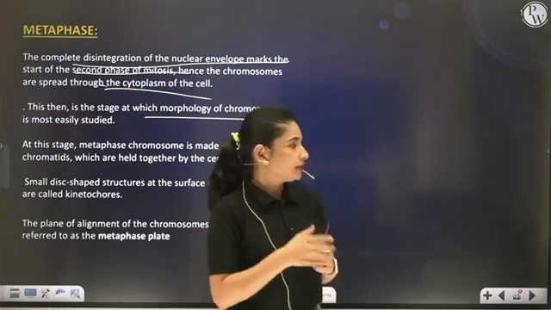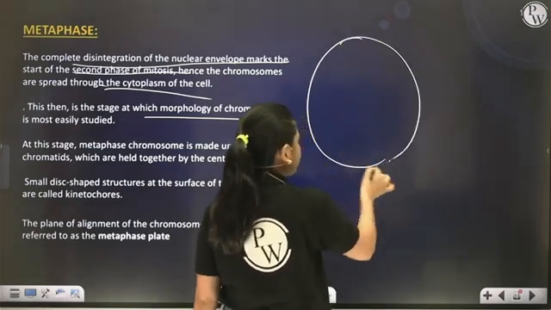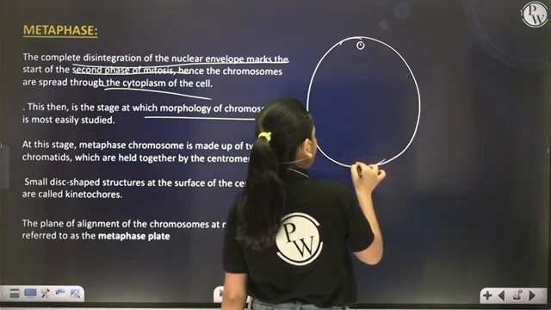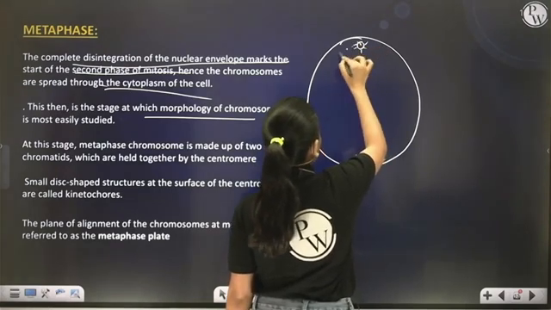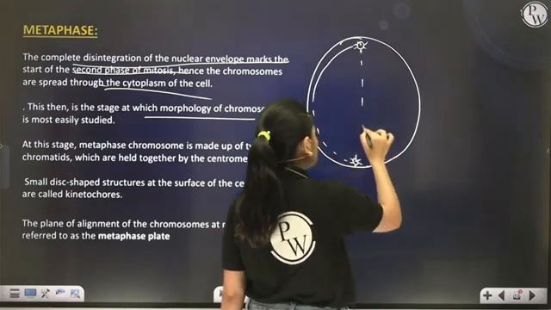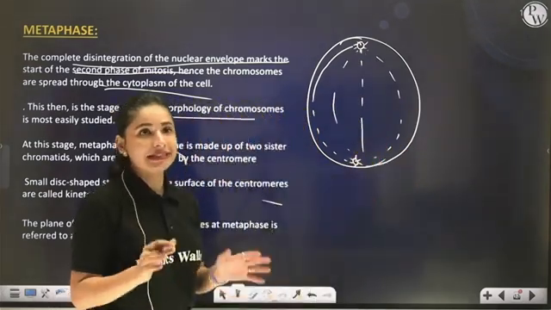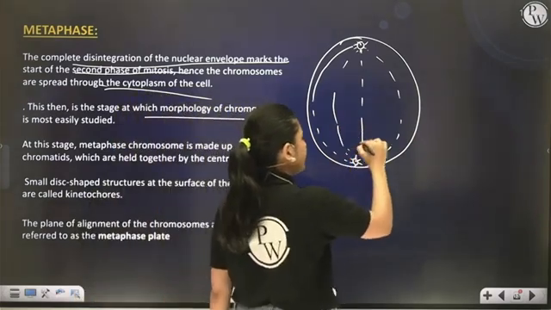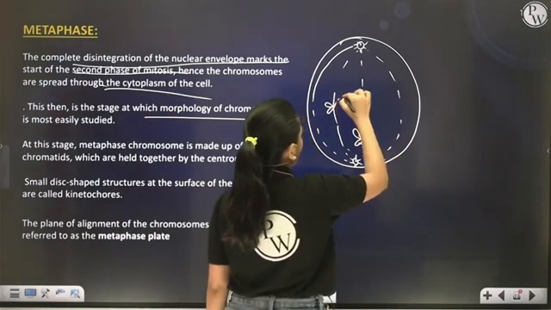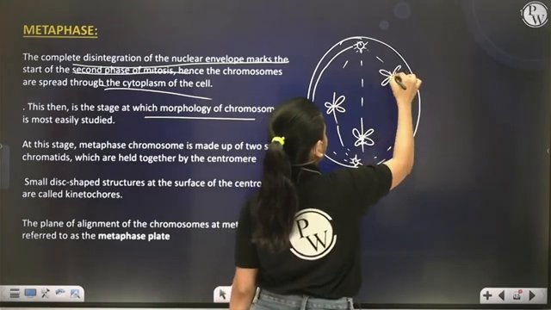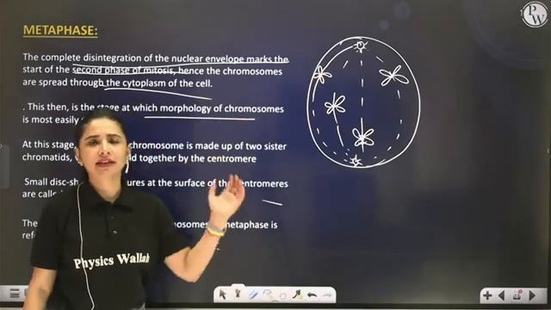Clear? Now, this diagram which I have drawn for late prophase can also be considered for early metaphase. So centrosomes have reached the poles. They have asters coming out to which spindle fibers have attached, right? Chromosomes are now present in their thickest and shortest form, and they're hanging with this spindle fiber with the help of the kinetochore, like this. However, their distribution is right now random.